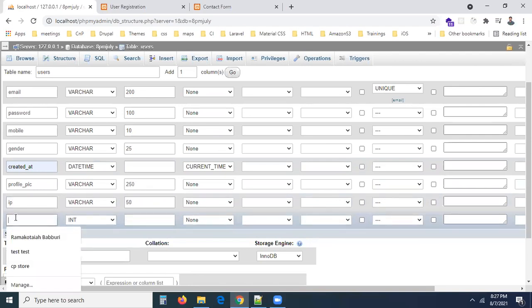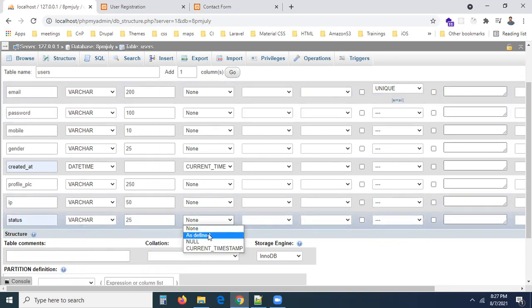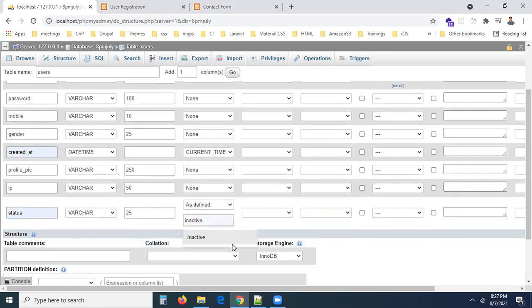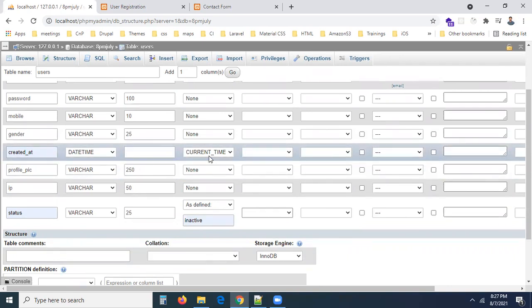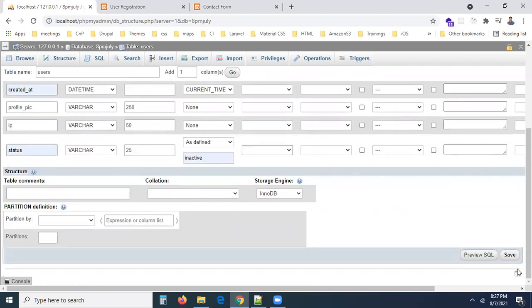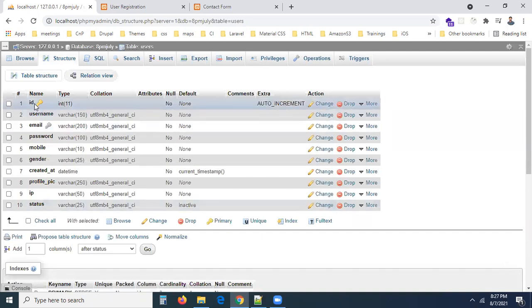And finally, status. Status is varchar. By default, once account created, your status is going to be inactive. So can you see the fourth column, default, as defined, it is going to be inactive. I'm setting the value like this. I mean, you don't want to set the status. Once a record is inserted, your status will be inserted into the database automatically as inactive. And the date also will be set by the database default. That is the meaning of default. That's all. Now you can go and save the table. Now you can see the table got created, and this is the structure of the table.